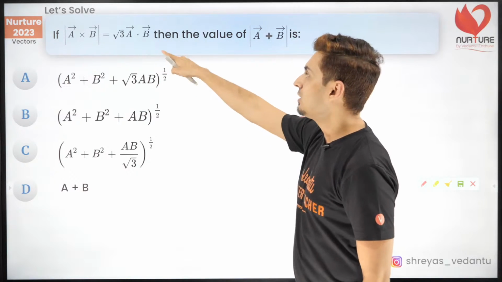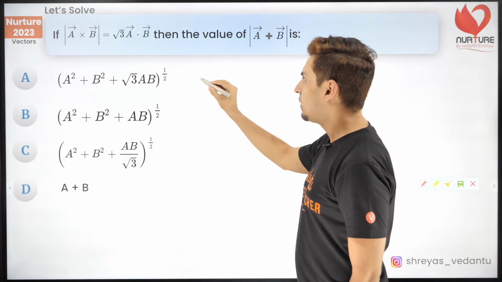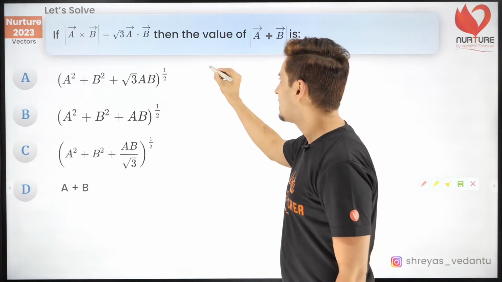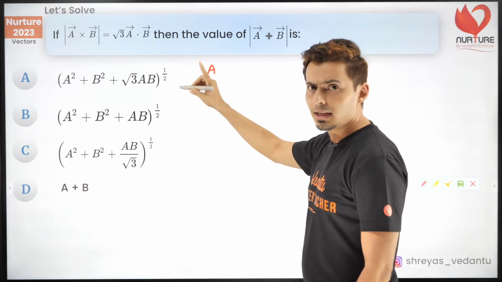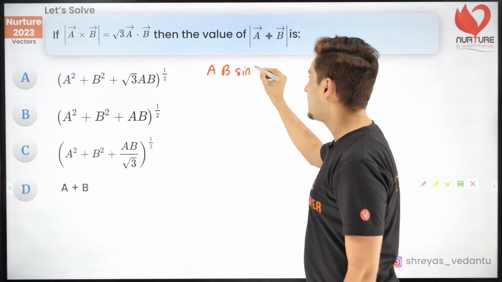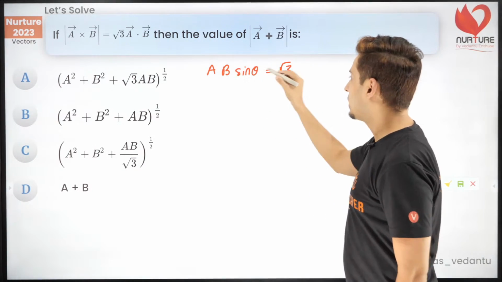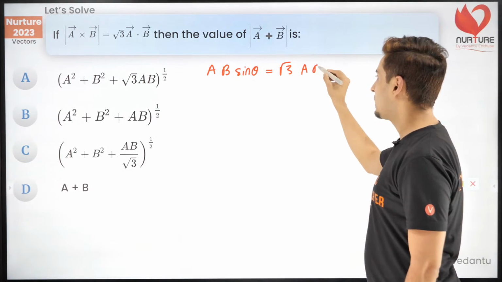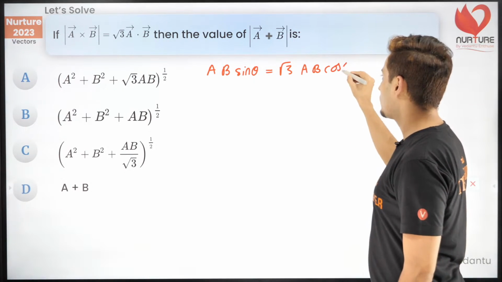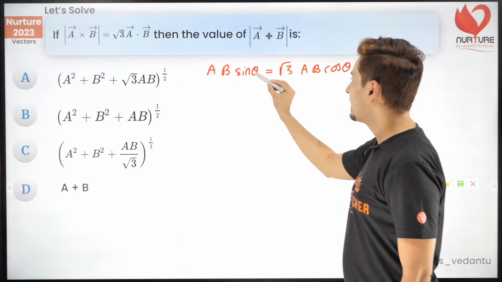Okay, so A cross B is √3 times A dot B in magnitude. How do you write the cross product's magnitude? It's A vector's magnitude, B vector's magnitude into the sine of the angle between them. How do you write the dot product? The dot product is the first vector's magnitude, the second vector's magnitude into the cosine of the angle between them. I can clearly see A and B will get cancelled.